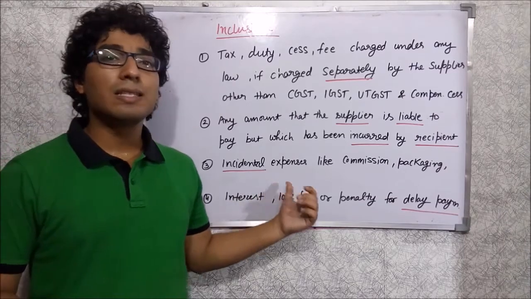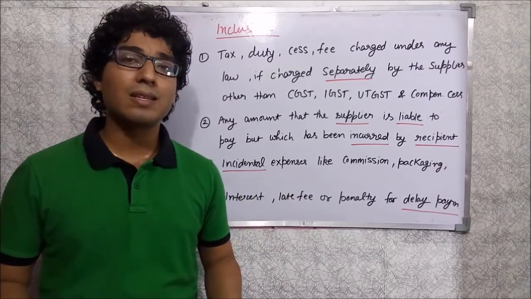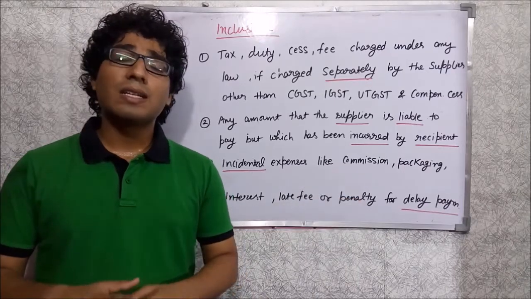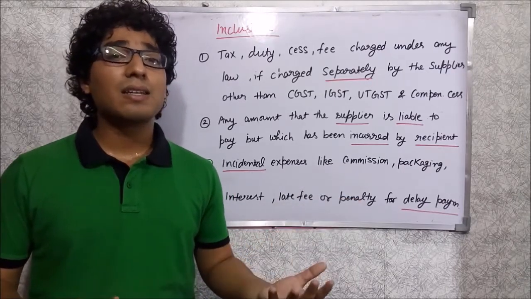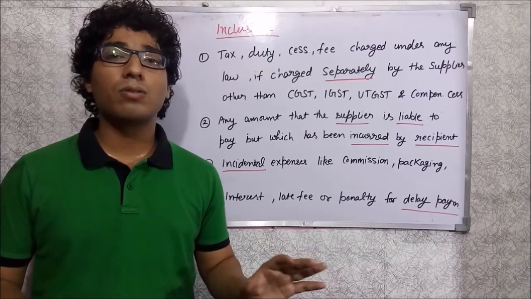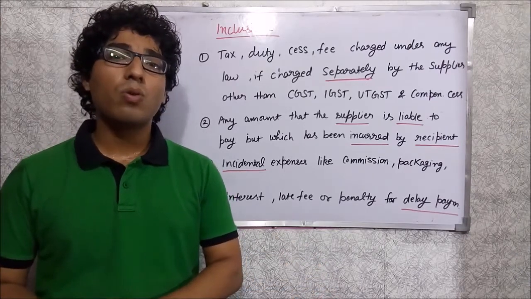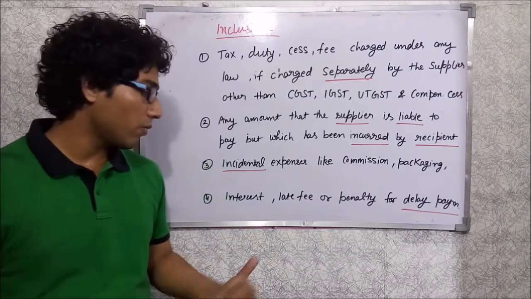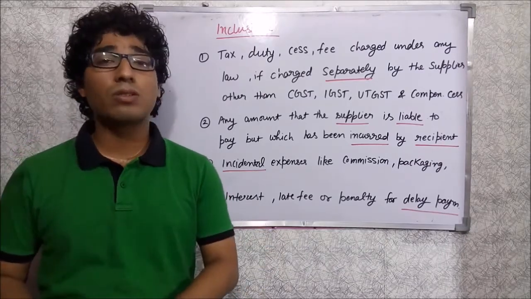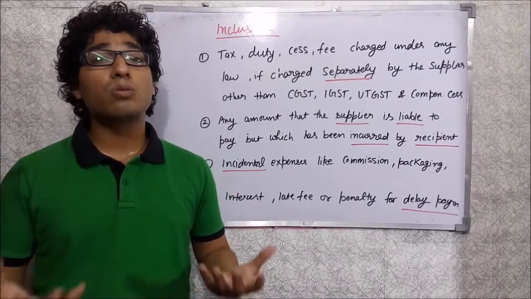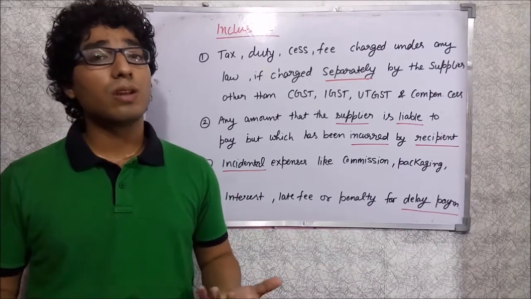The third one is about incidental expenses like packaging charges, transportation charges, or commission. That kind of incidental charges, which are incidental to the supply of goods or services, will also be included in the value of supply of goods or services. And the fourth one is that the interest, late fees, or penalty related to delayed payment of the consideration will also be included in the valuation of goods or services.